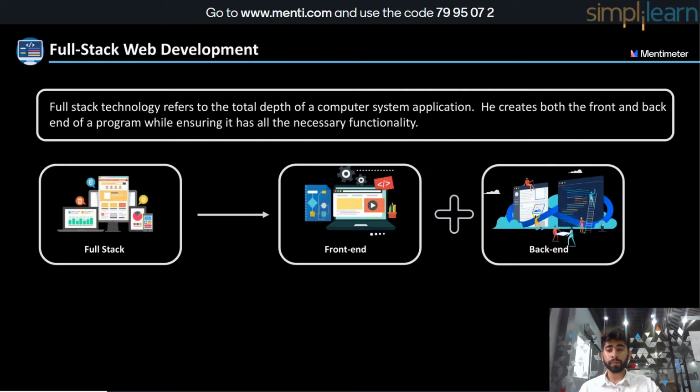So these are the basic fundamentals of web development that you need to keep in mind before we get started.